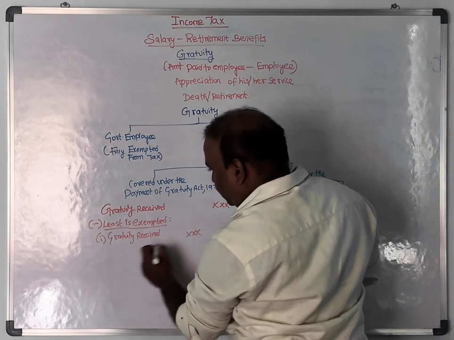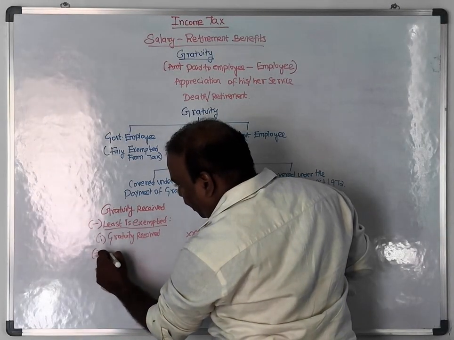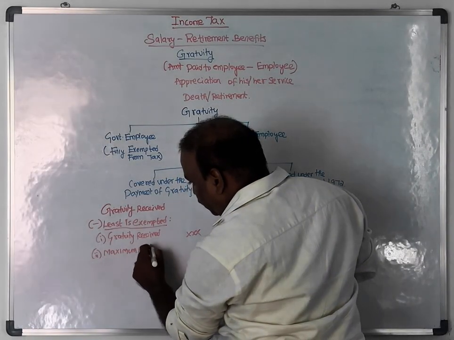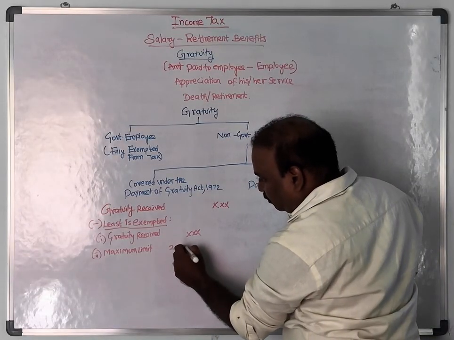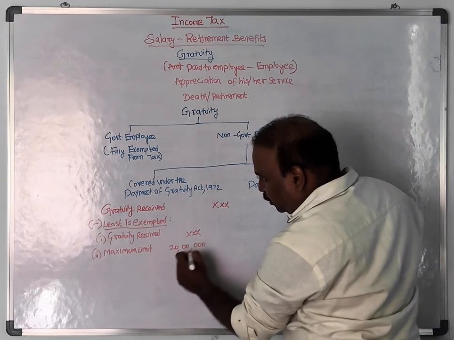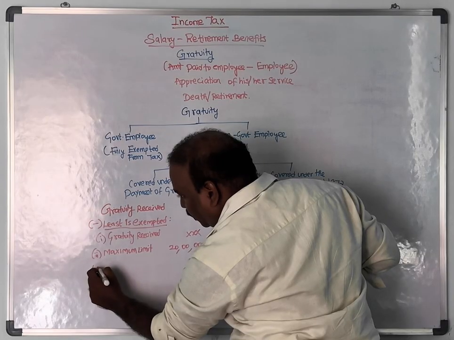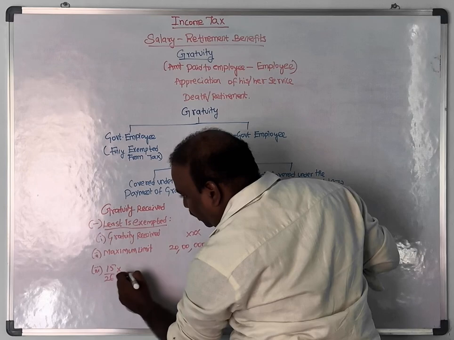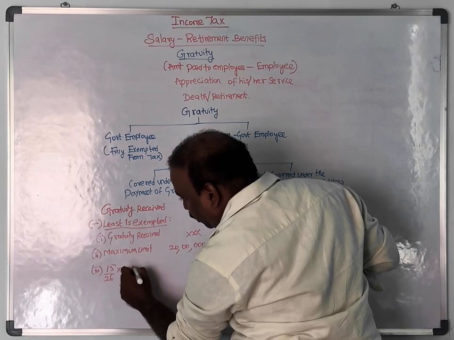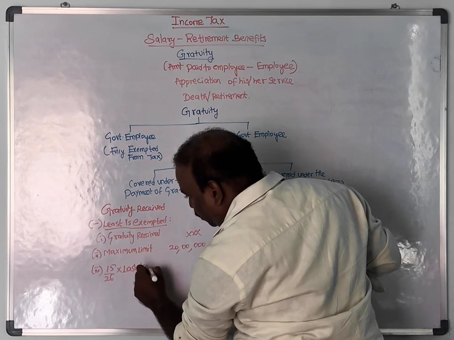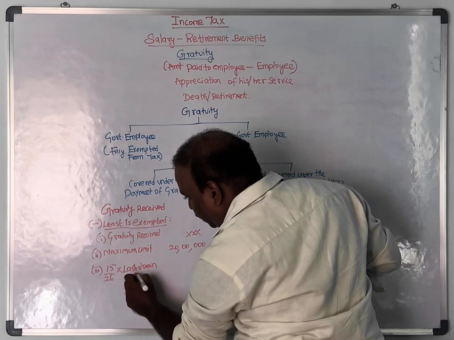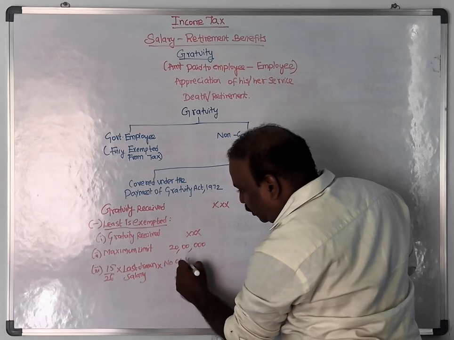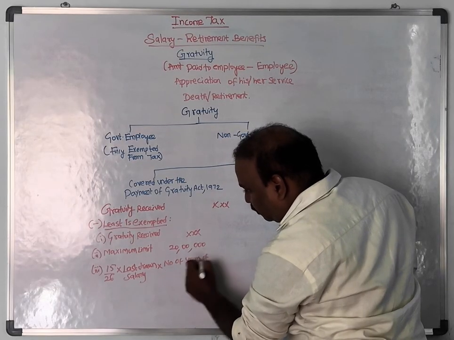The second provision is the maximum limit, which is 20 lakhs. The third provision is 15 by 26 into last drawn salary into number of years of service.